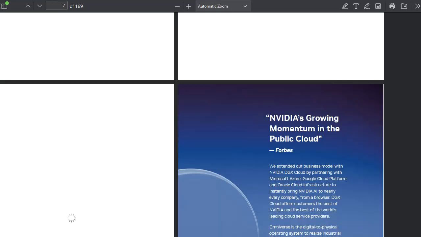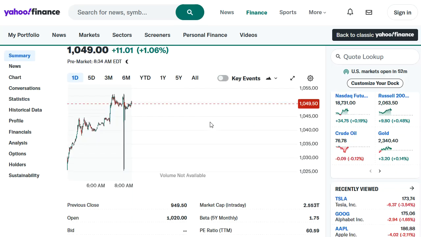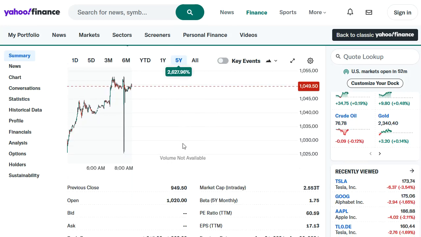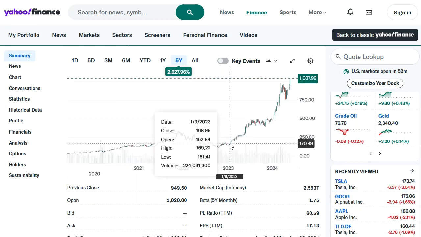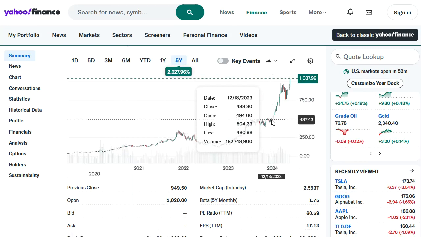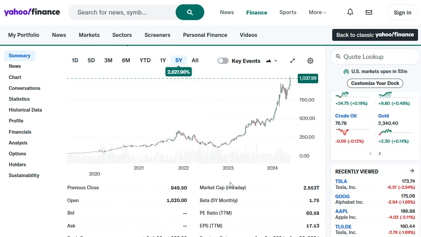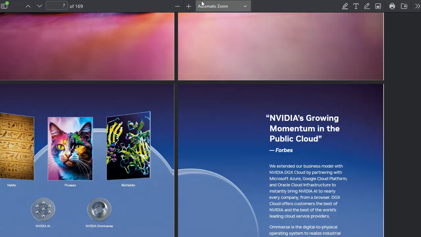But oftentimes, if you read an annual report as an investor, you actually want to know the differences. If you go to the 5-year charts, you want to see what has changed, right? Because in 2023, we had a stock price of 170. In 2024, we had a stock price of 487. Now we have a stock price of 1037. So we want to take the previous data, like the annual report.